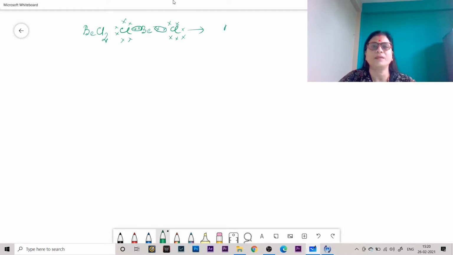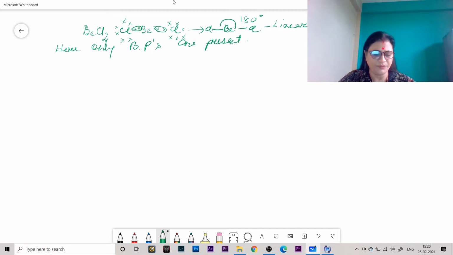So it has a linear structure where the bond angle is 180 degrees. But here only BPs are present.